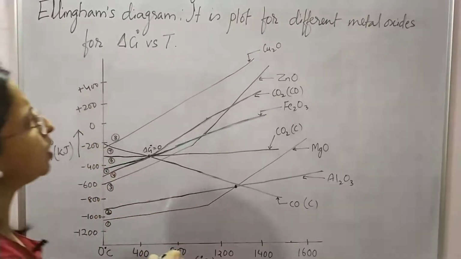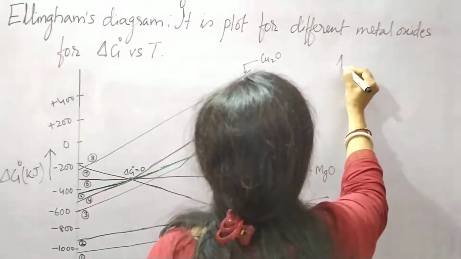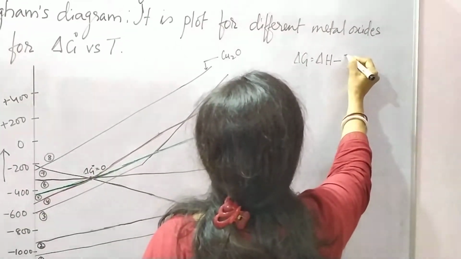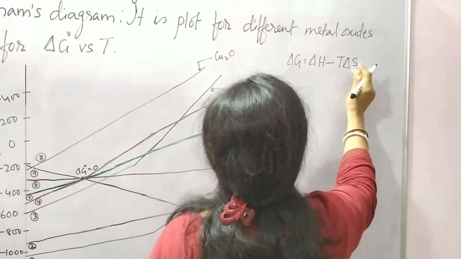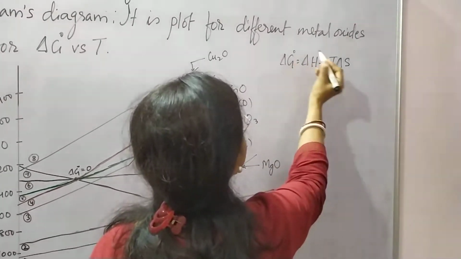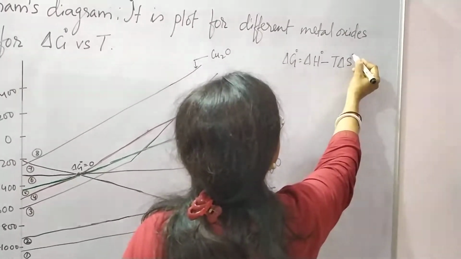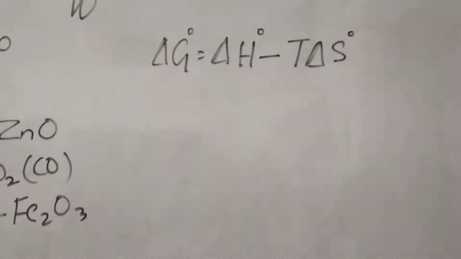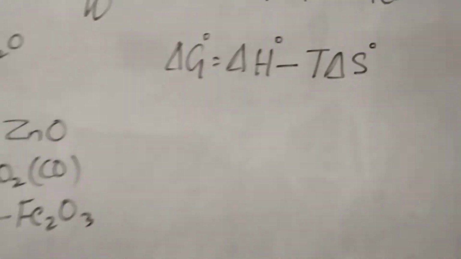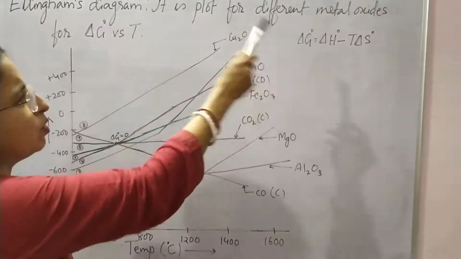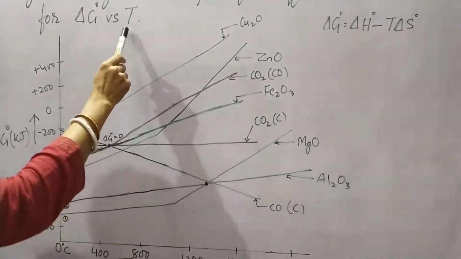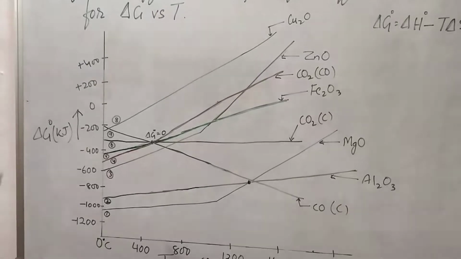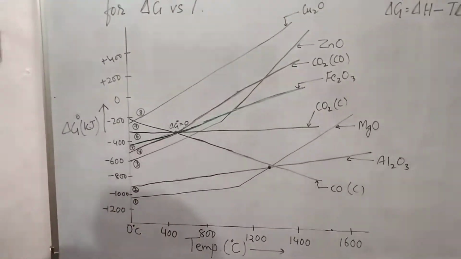Delta G naught can be calculated by the formula delta G naught is equal to delta H naught minus T delta S. The naught indicates the standard condition. So delta G naught is calculated by the thermodynamic equation, and the plots of different metal oxides versus temperature are given. This graph is called Ellingham's diagram.